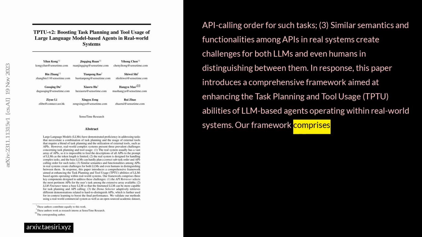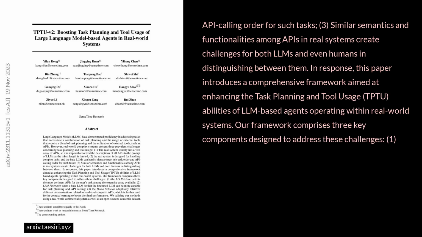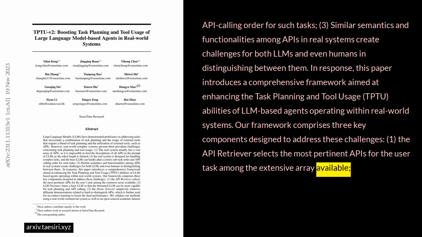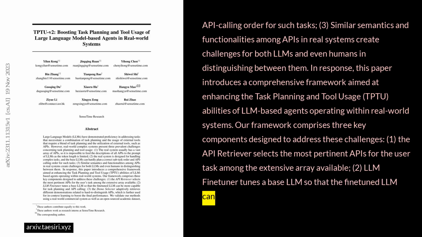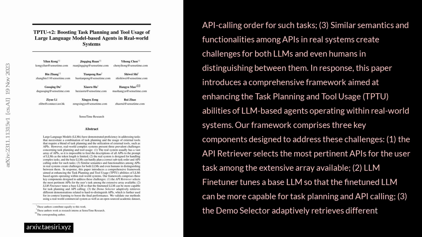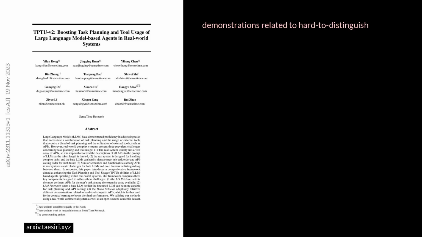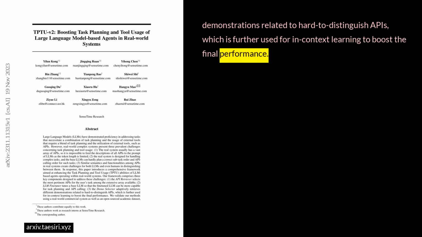Our framework comprises 3 key components designed to address these challenges. 1. The API retriever selects the most pertinent APIs for the user task among the extensive array available. 2. LLM fine-tuner tunes a base LLM so that the fine-tuned LLM can be more capable for task planning and API calling. 3. The demo selector adaptively retrieves different demonstrations related to hard-to-distinguish APIs, which is further used for in-context learning to boost the final performance.